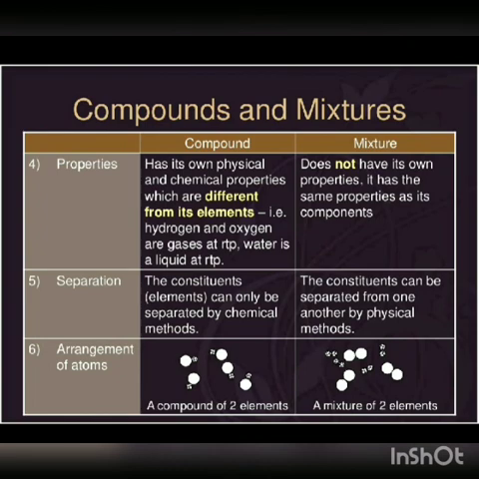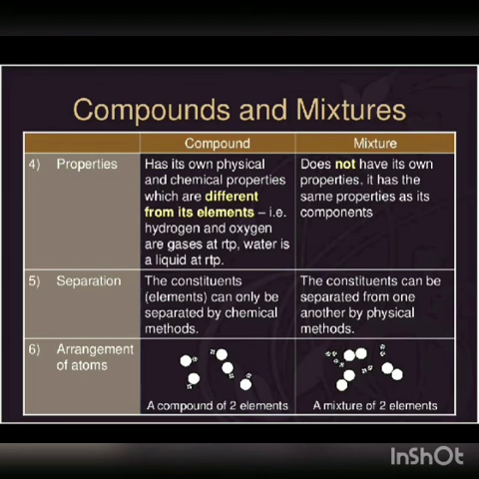Then properties: a compound has its own physical and chemical properties which are different from its elements. Hydrogen and oxygen are gases at room temperature, but water is a liquid at room temperature. When hydrogen atoms and oxygen atoms are separate, they are gases at room temperature, whereas when they combine to form H2O, that is water, it is a liquid at room temperature. Mixtures do not have their own properties, they have the same properties as their components.